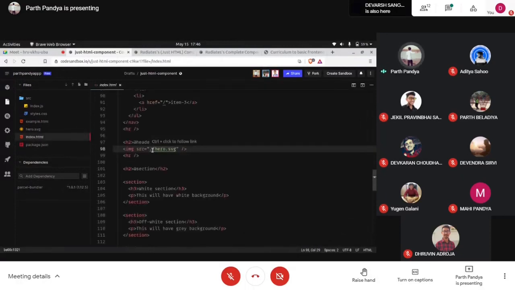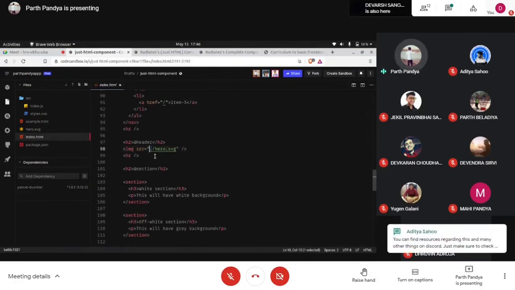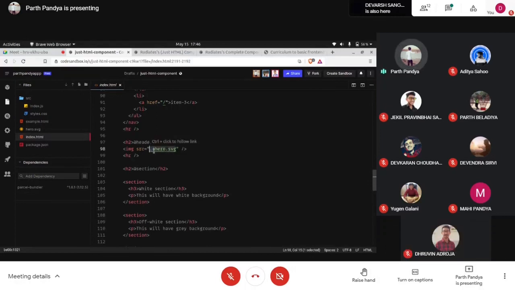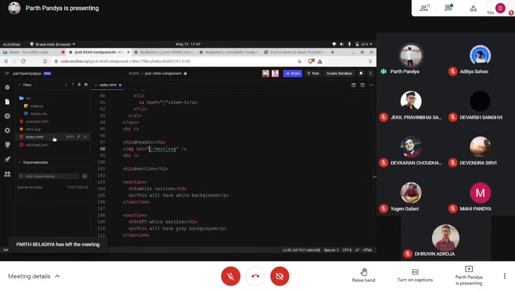Dot generally specifies this directory, this particular folder, and inside this folder itself we have hero.svg. So this hero.svg is in the same folder in which we have this index.html. Both of these files reside in the same directory. It is not in the src folder or anything.